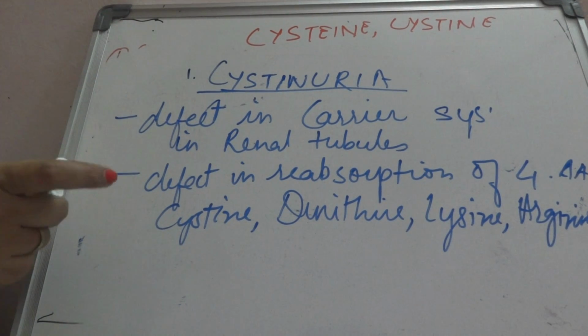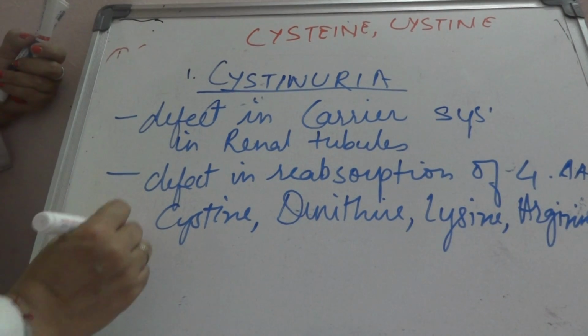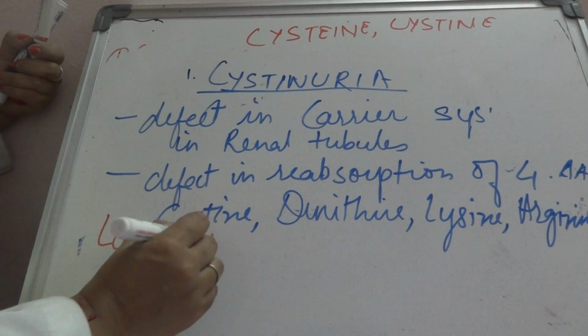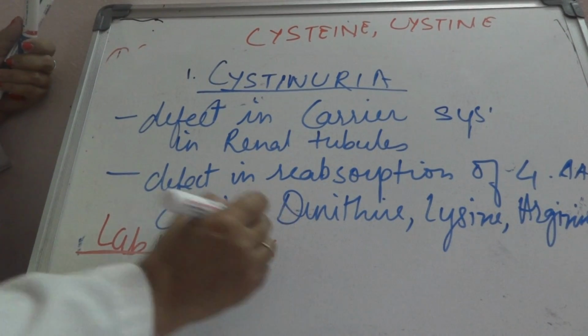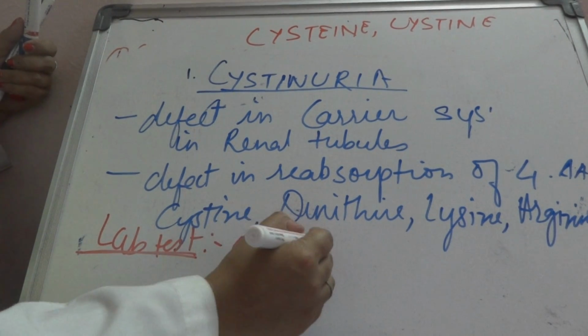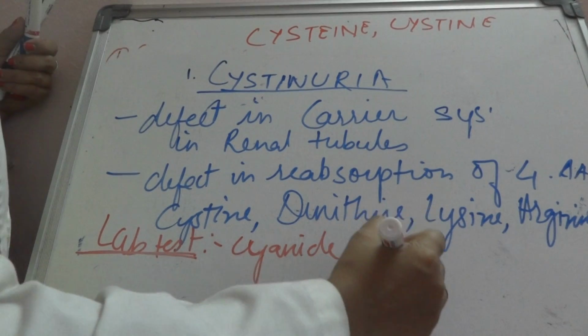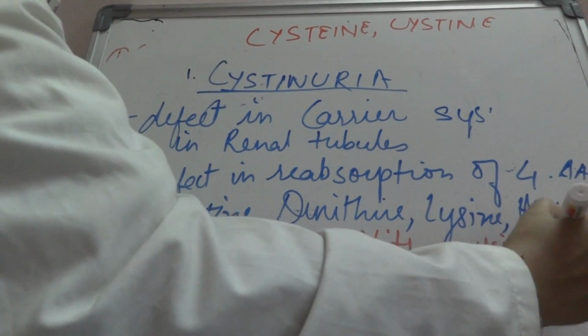Okay, the lab test for this, to detect whether it is cystinuria, is the cyanide nitroprusside test.